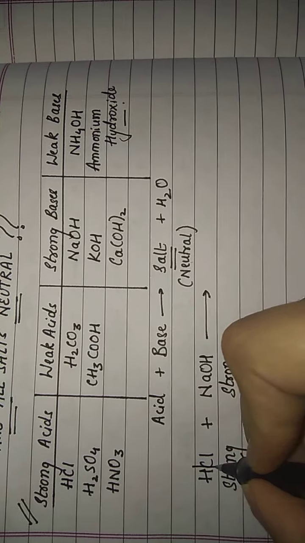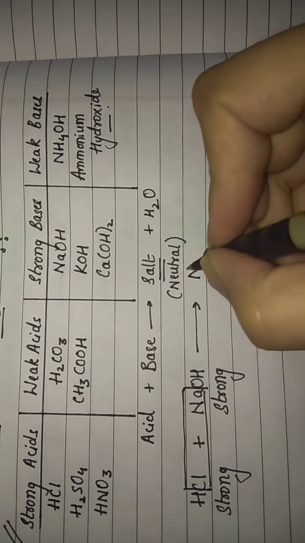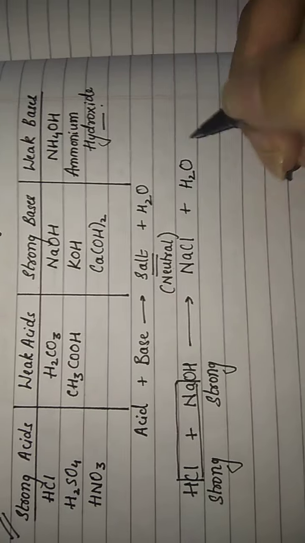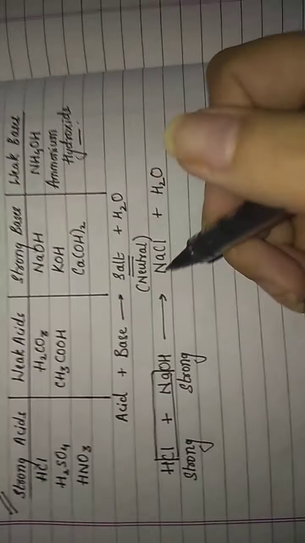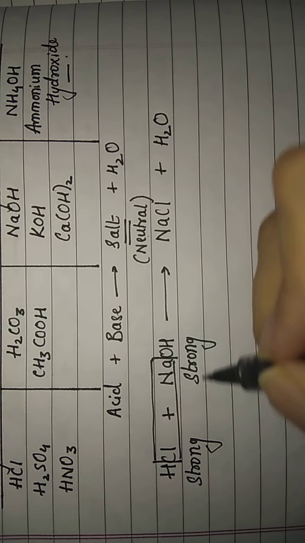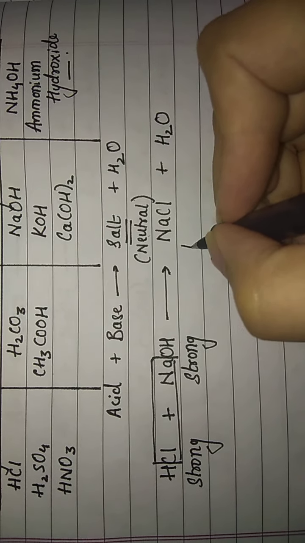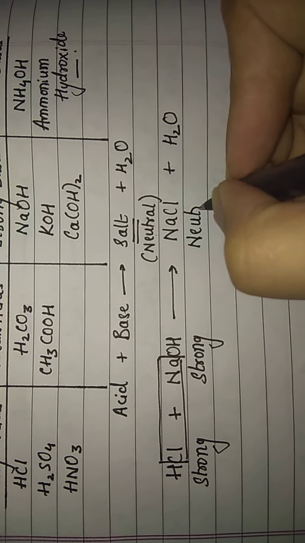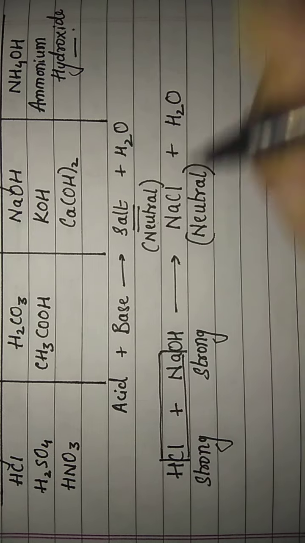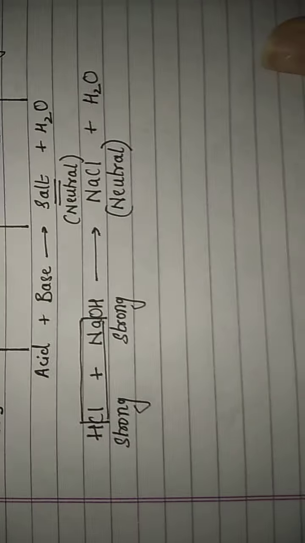You know how to form the salt like this. So the resulting salt is NaCl and water, obviously. Now this is my salt, right? Now in the reaction, both my acid as well as my base were strong. If both of them are strong, then the salt is considered to be a neutral salt.